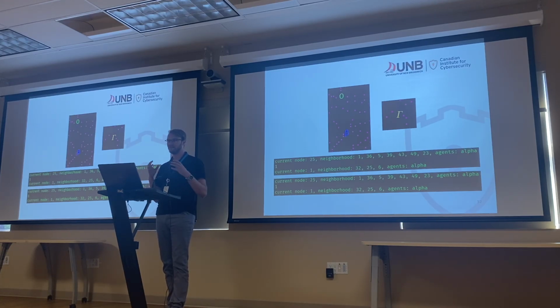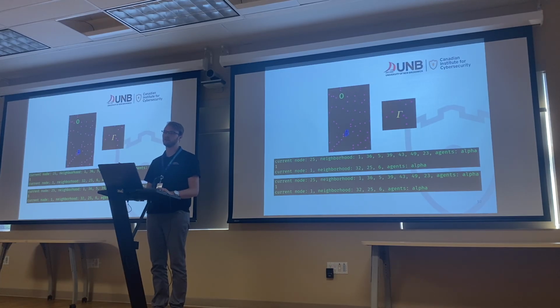So it's a very, very stripped down, simple model. I want to also consider agent-to-agent communications. So if an agent is on the same node, maybe they can talk and do stuff. But yeah, I think I'm running out of time.